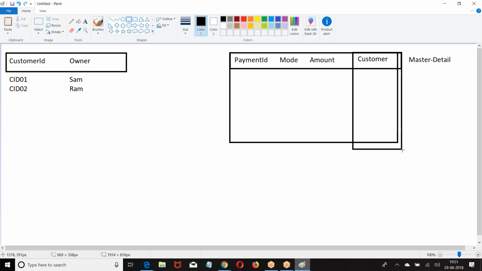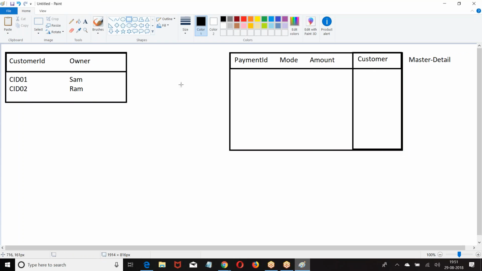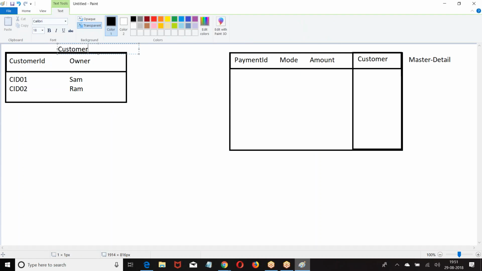Now try to understand this point. Which is a master object, which is a detail object? This is customer, that is payment. Customer is the master object. Payment is the detail object.